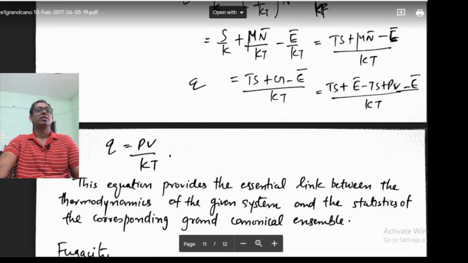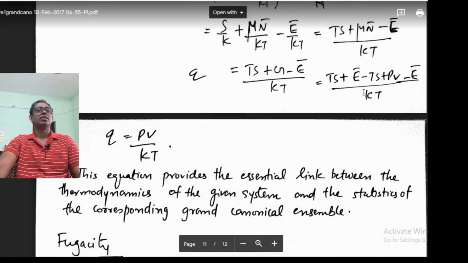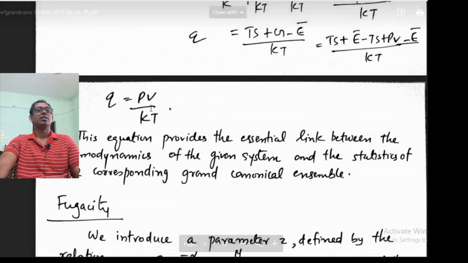And Gibbs free energy can be written in this form: the average energy minus Ts plus PV. Okay, G is A plus PV, Helmholtz free energy plus PV. Helmholtz free energy is average value of energy minus Ts. So here this Ts will get cancelled, E will get cancelled, so I will have PV by kT. So Q is equal to PV by kT.